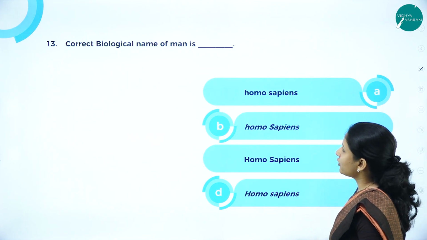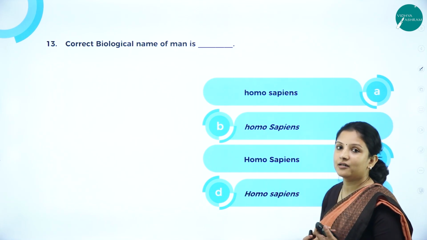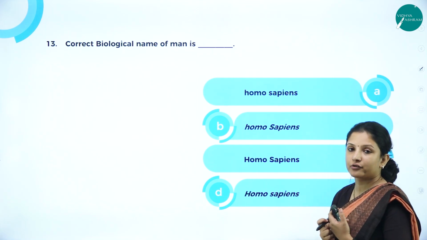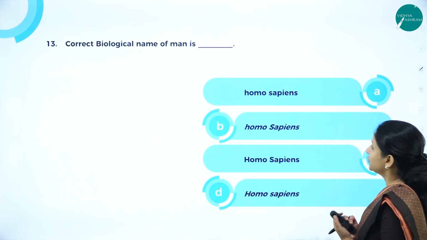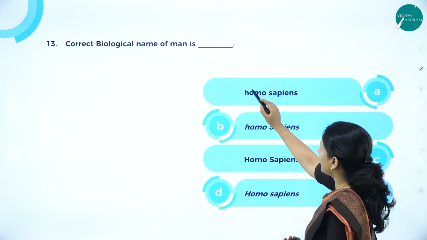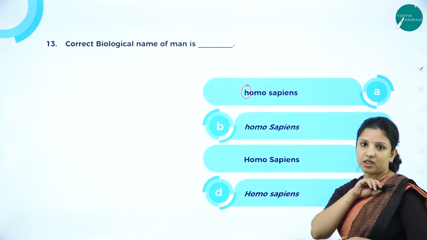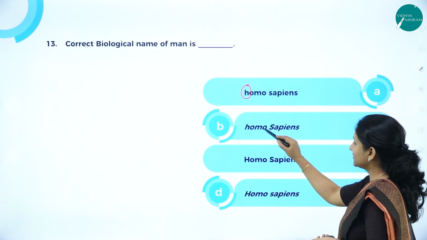Next, the correct biological name of man is. Now, if you remember in the previous session, we learnt about binomial nomenclature and the rules, how to write a name. So we have to guess here what is the correct one. Is this correct? No. Because the genus should always start with a capital letter, but here it is starting with a small letter. Is this correct?